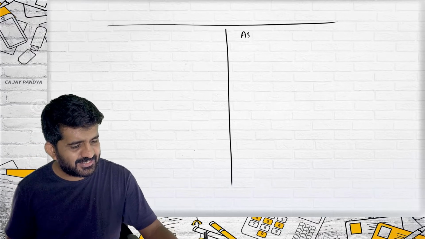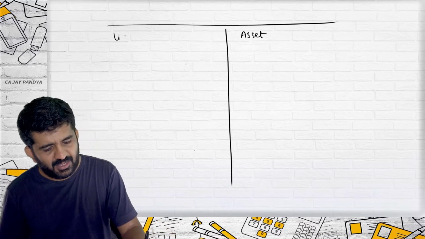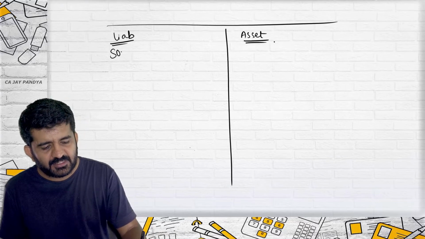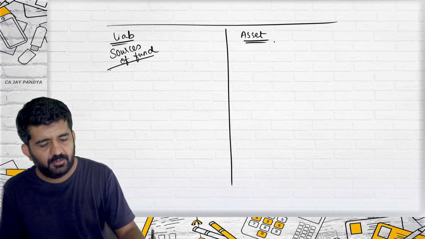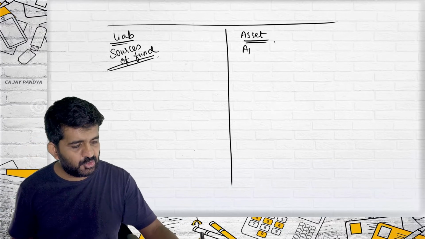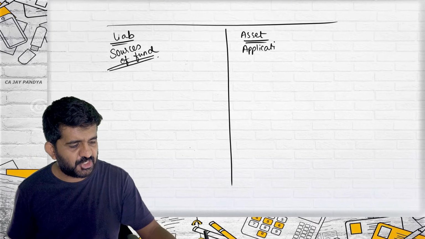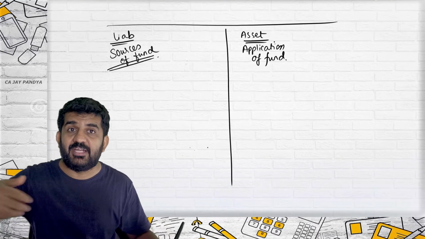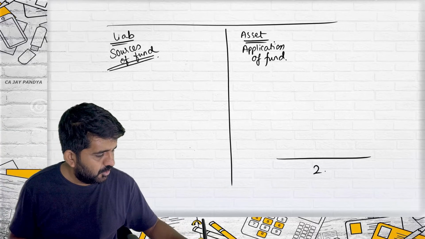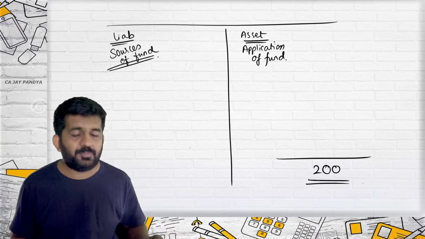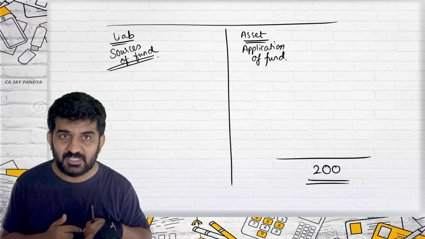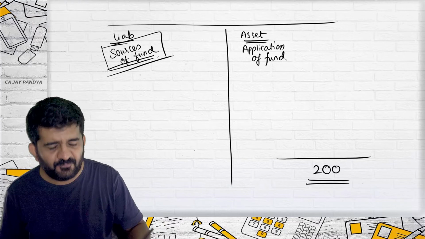On the asset side and liability side, if you are knowing, the liability side is also known as sources of fund, and the asset side is also termed as application of fund, or your investments, where you have invested. You have invested 200 rupees in total. So you have borrowed from someone 200 rupees. So it is sources of fund.